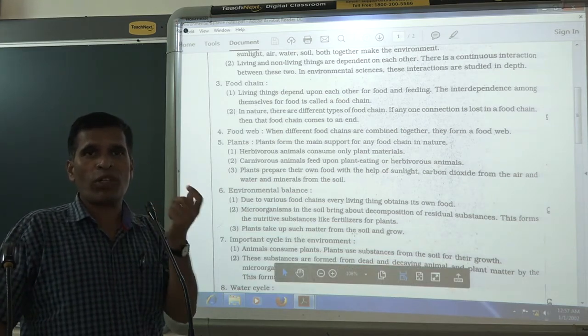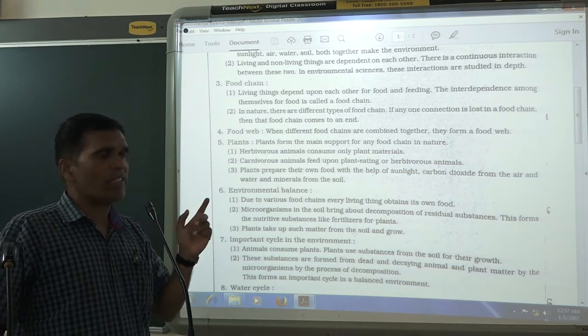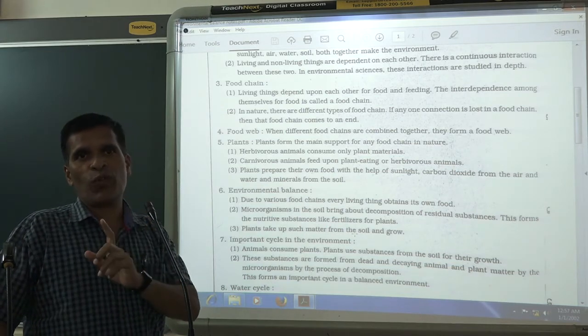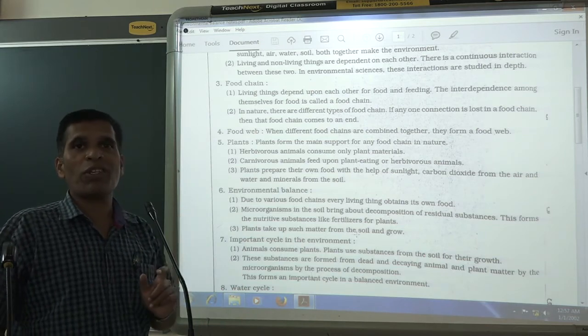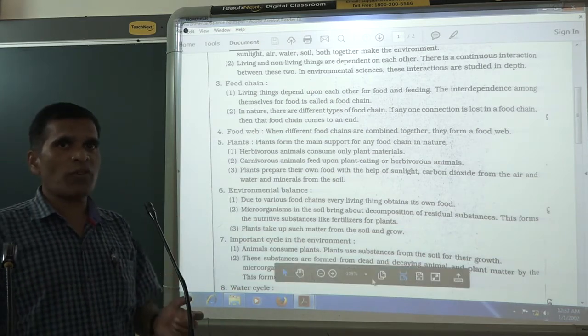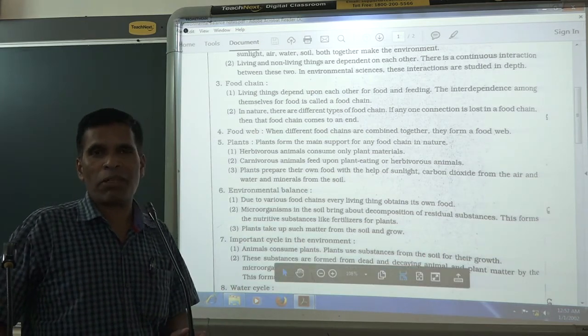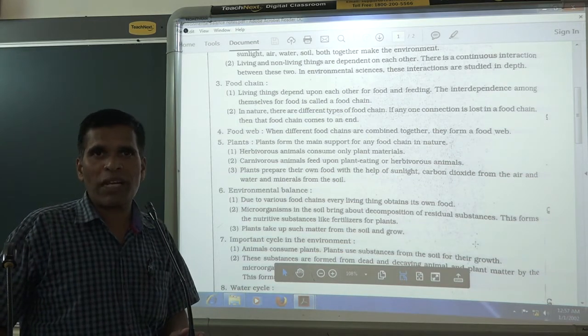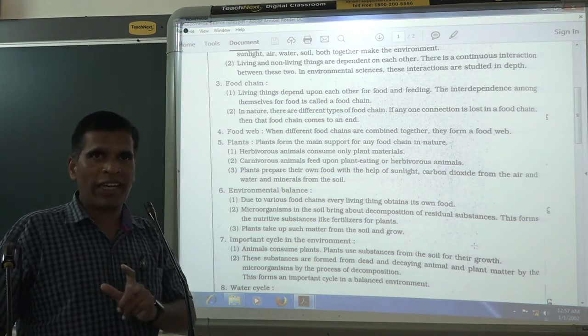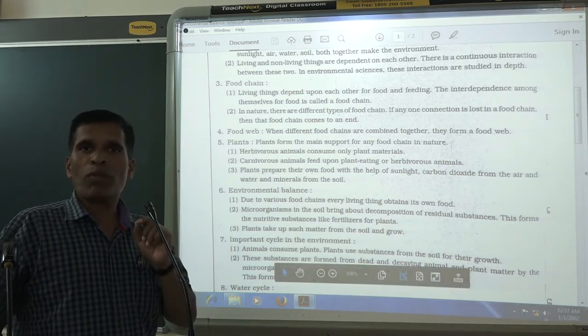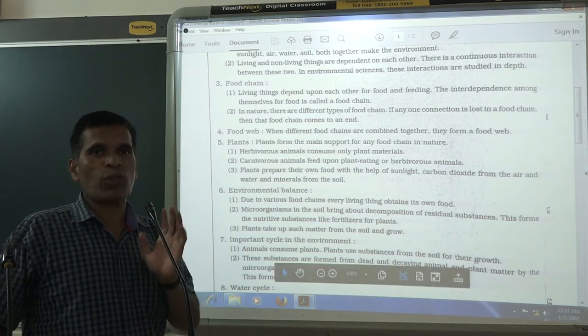Carbon dioxide and water combine in the presence of sunlight and chlorophyll. Chlorophyll is a green substance present in the plant. That's why all plant leaves are green in color. With the help of chlorophyll and sunlight, plants make food, and that is called the photosynthesis process.